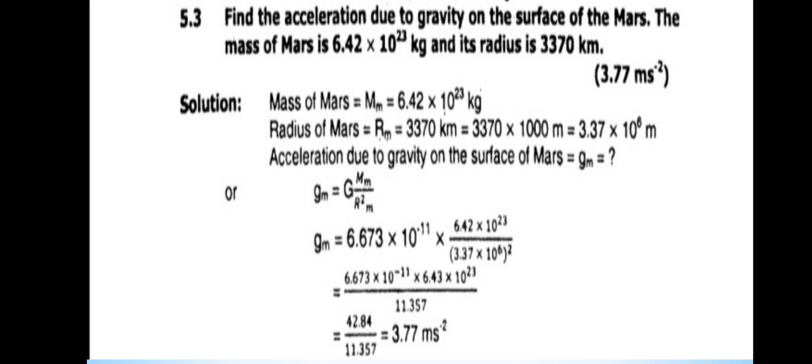We are asked to find out the value of acceleration due to gravity on the surface of the Mars, gm. By writing down the formula for the solution of this question, that is gm equals G Mm over r square. By putting all the values in the formula, we will find out the value of gravity on the surface of the Mars, that is 3.77 meter per second square.